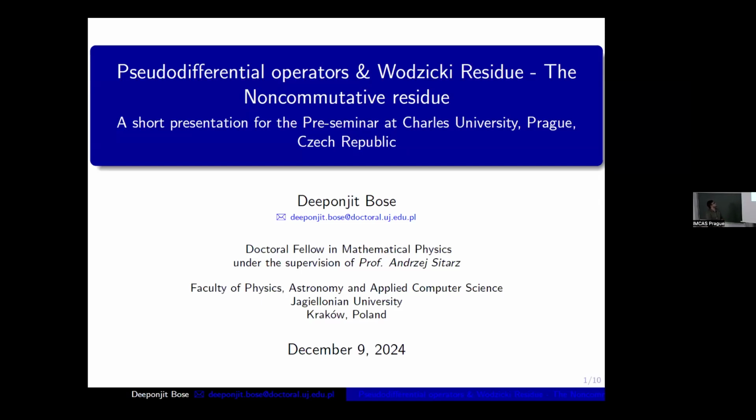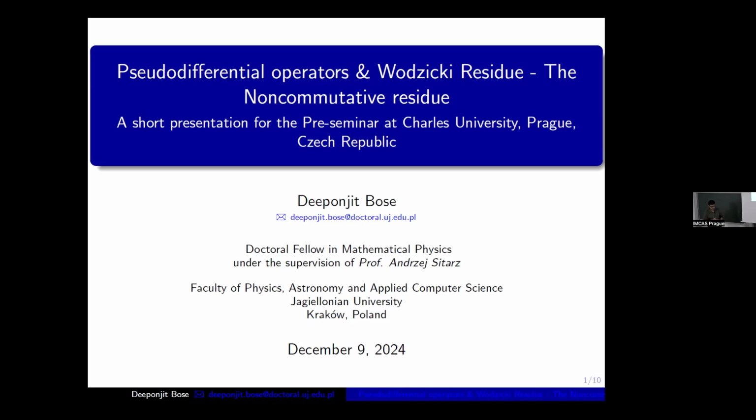So let's start. My plan of the talk will be to revisit the concept of linear differential operators and to extend them to pseudo-differential operators, and I will show that they form an algebra. I will then define a unique trace on the algebra, which is basically the Wodzicki residue, and I will show its connections to spectral triples. What does it contribute? Because after all, this is a non-commutative geometry seminar.